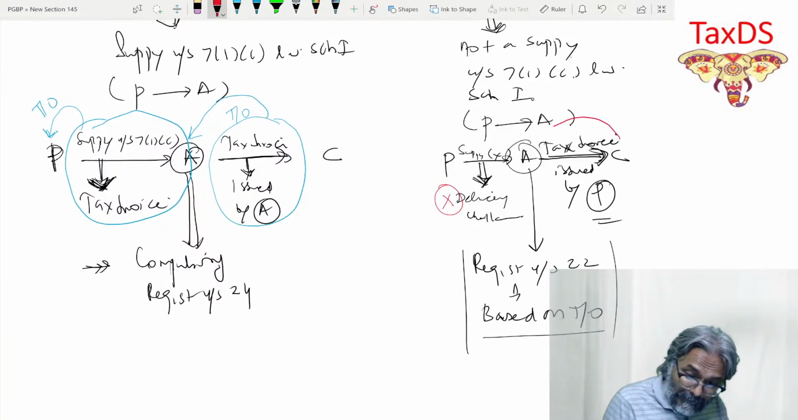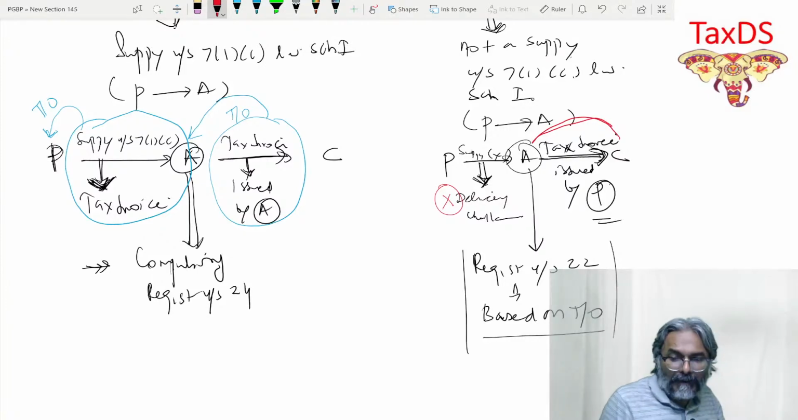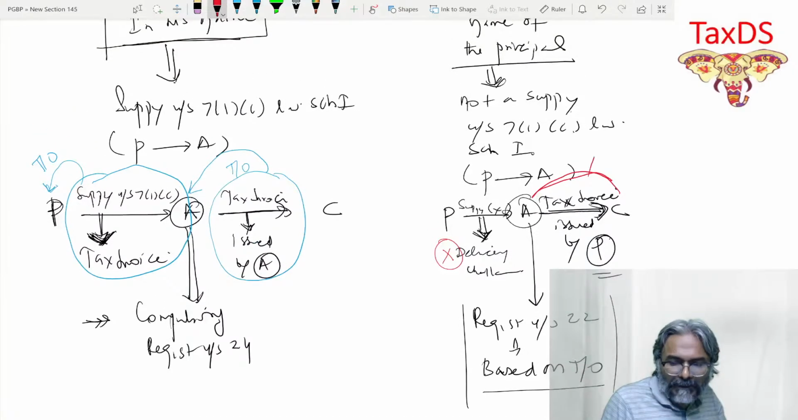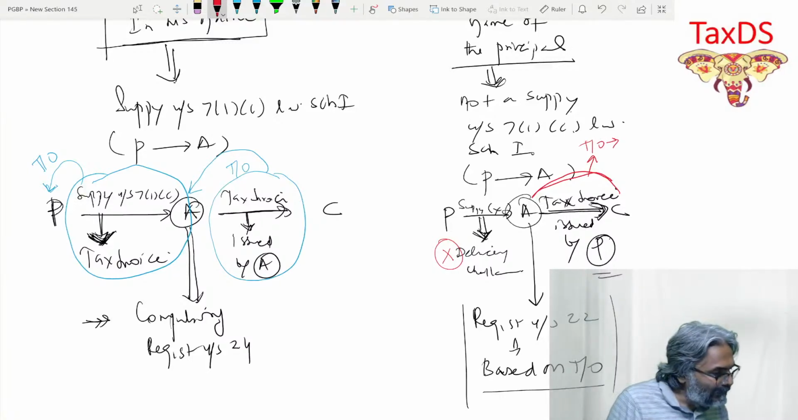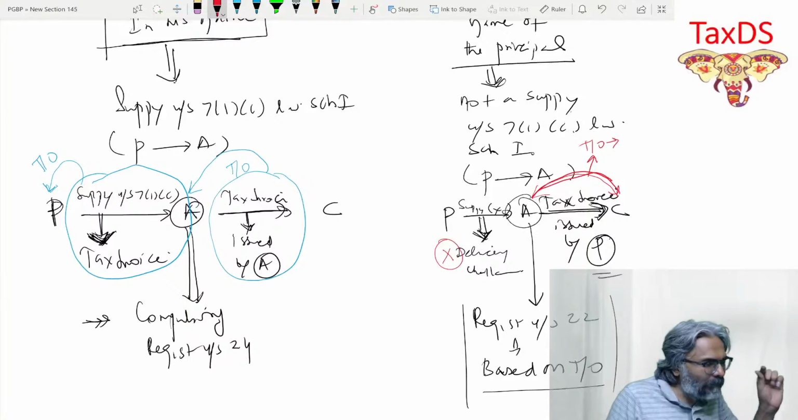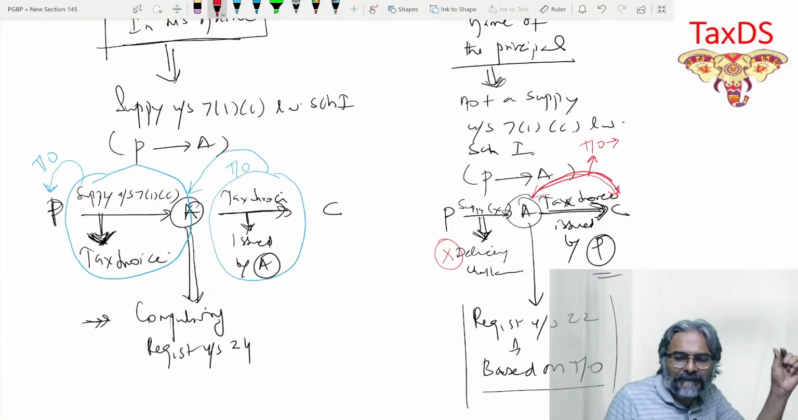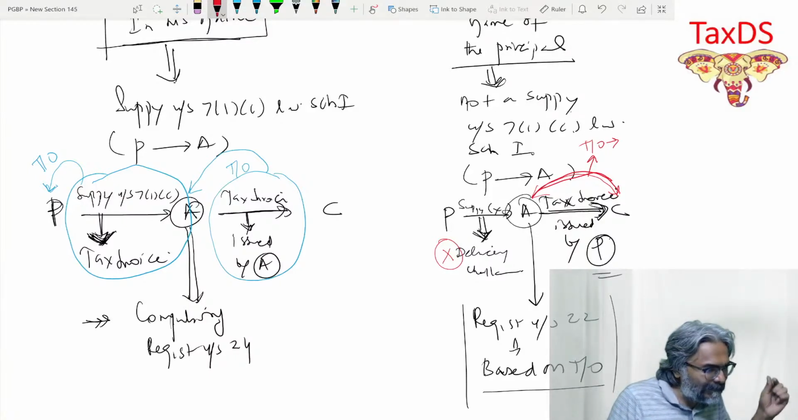What about this supply? Turnover of whom? Agent's turnover or principal's turnover? This is our first case, not a supply. So only delivery challan would be issued. In this particular case, in whose turnover should I consider this particular context?